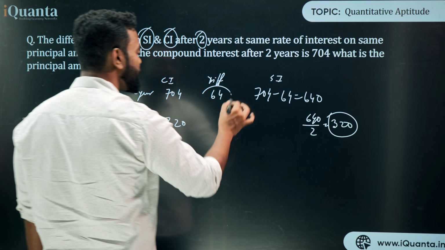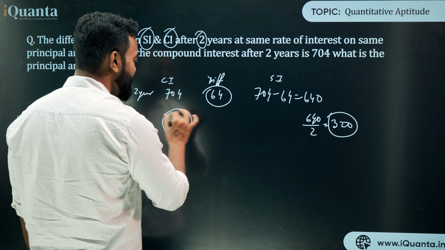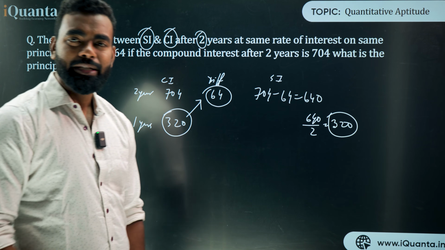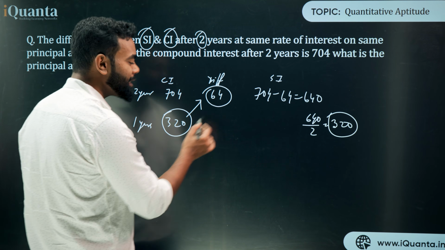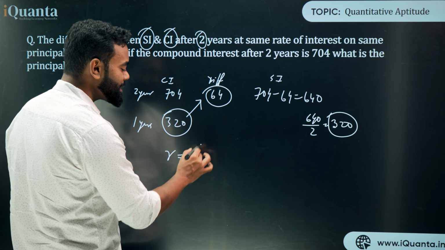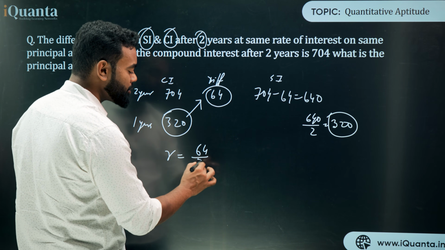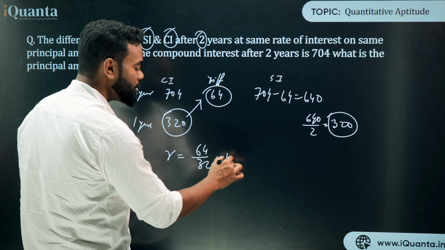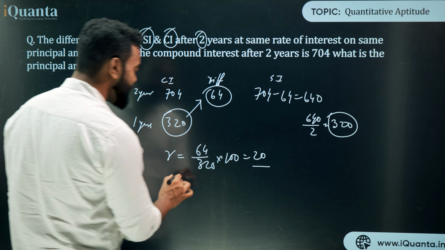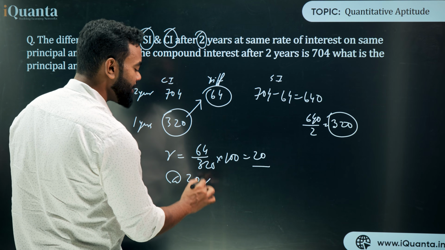Now this difference of 64 is basically interest, yes or no? The difference 64 is 320's one year interest, yes? So what is the rate then? The rate is 64, the interest out of 320, into 100. So that is the rate, which is 20. So I'll get the rate 20%.